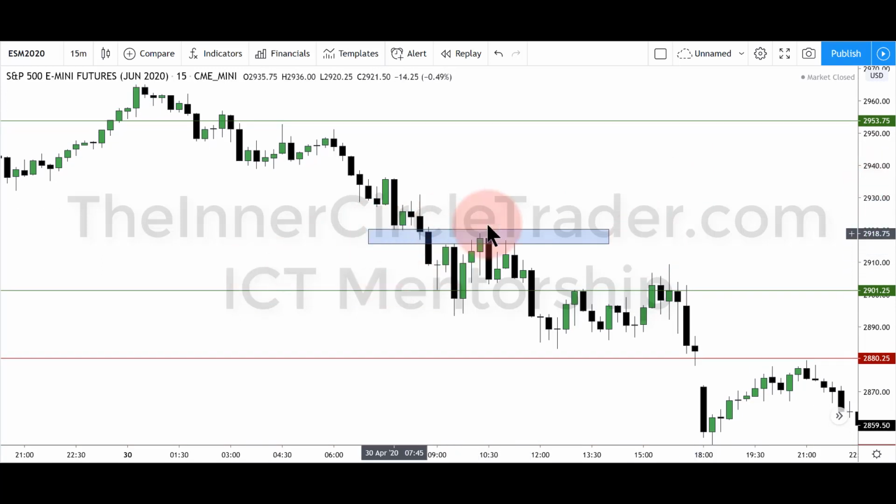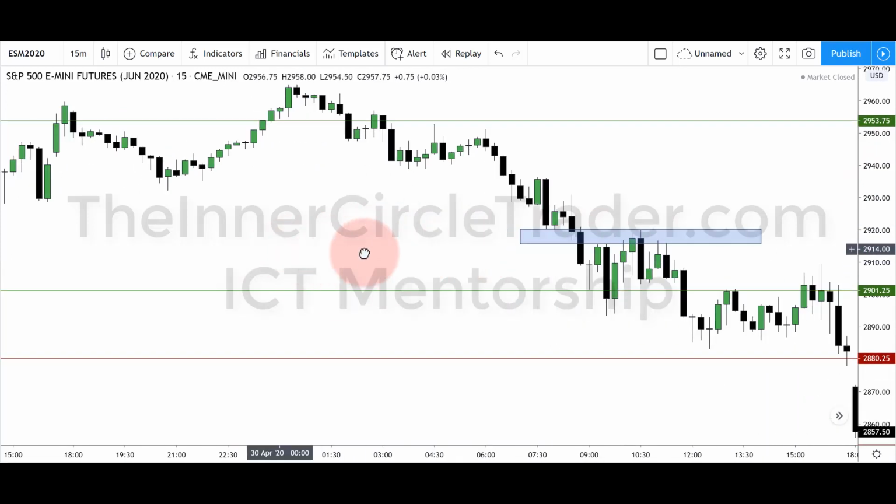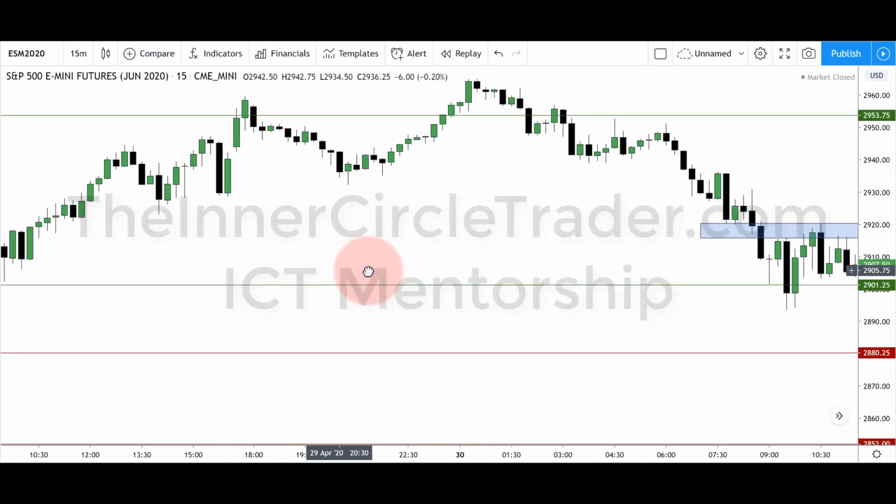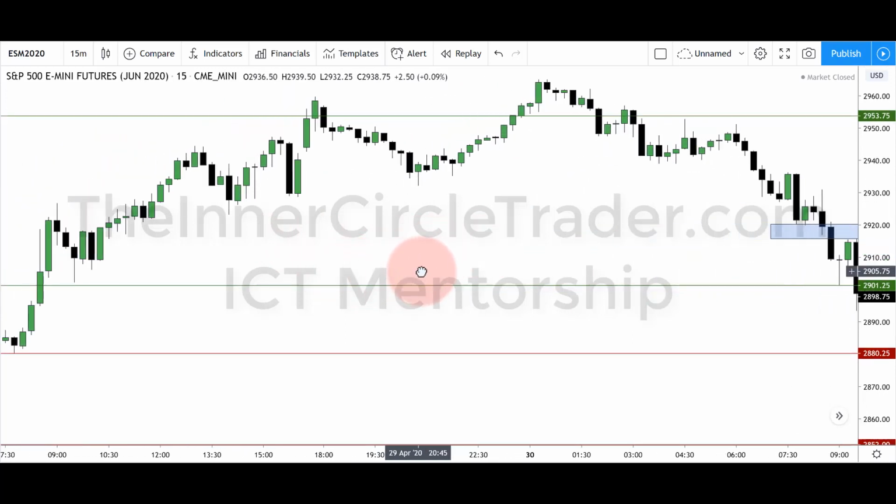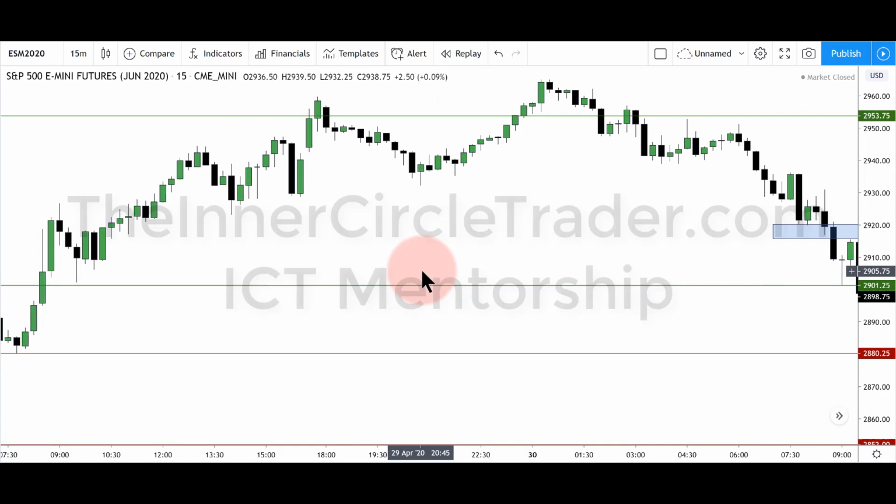All right, so here is that hourly fair value gap. See that? Now if we looked at just price action, it's going to look like that. Okay, so we're expecting price to trade back above this high, and we have this high and this high. I'm sorry, this low and this high. That's our new fair value gap for the 15-minute chart. Then it goes higher here. So now we have a redefined imbalance.